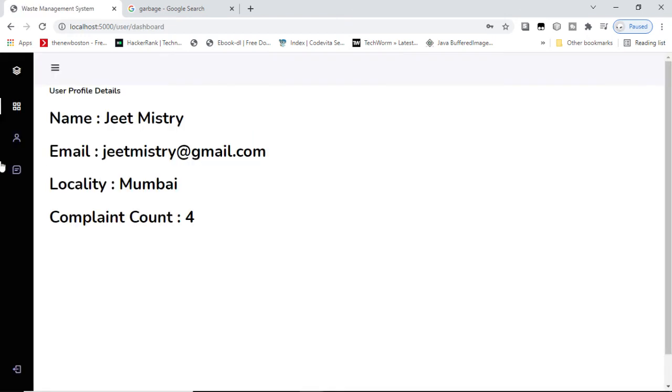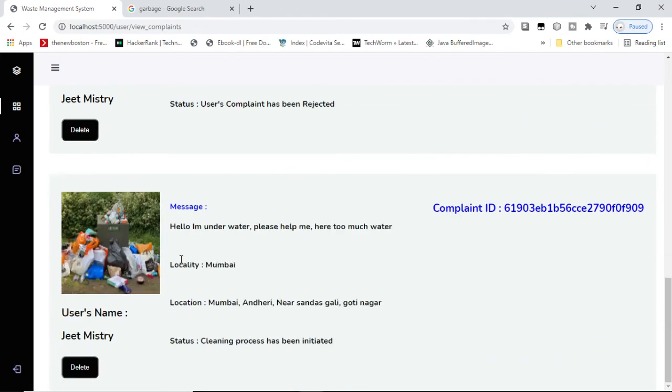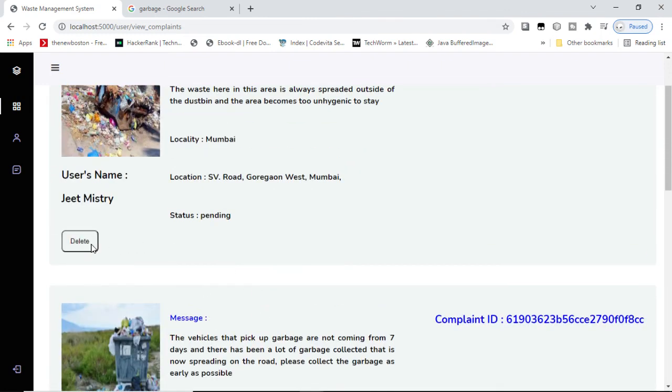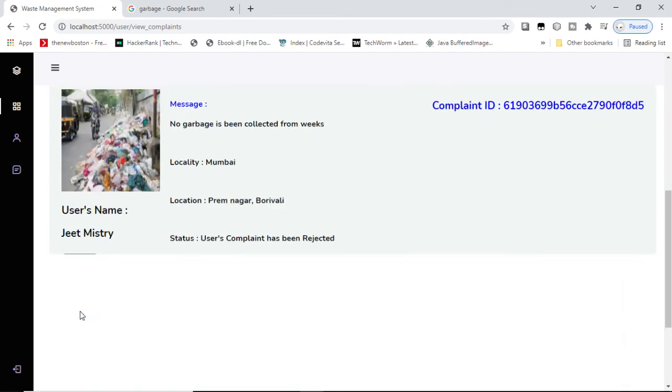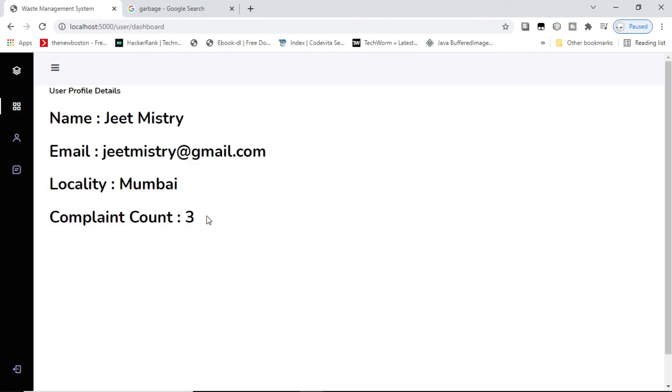So now as we can see, what the authority did has been reflected here, that the cleaning process has been initiated. So the complaint was successful and the authority decided to send the cleaning staff to the area, and this complaint was rejected. And also the user can delete the complaints. For example, if we delete this complaint, then there is no fourth complaint left, and the complaint count is now 3.